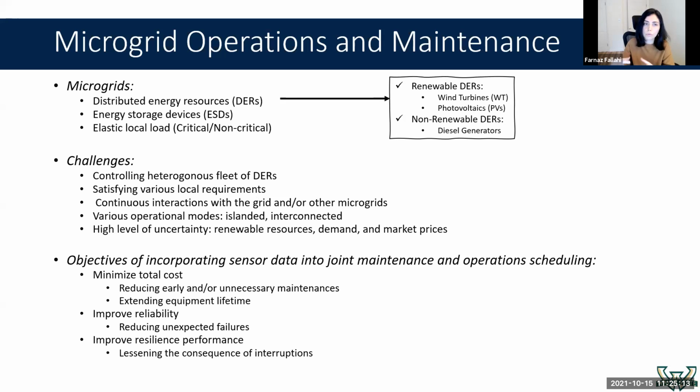Sensor-driven maintenance approaches provide the failure predictions and failure risks of the units in the future. As a result, we can minimize the total cost of the system by reducing unnecessary maintenances and extending the equipment lifetime as well. We can improve the reliability of the system by reducing unexpected failures, and as a result, we can improve the resilient performance of the system by reducing the consequence of sudden interruptions like failures, for example. So here is our main goal. We are going to use sensor information to jointly schedule maintenance and operations in this type of system.